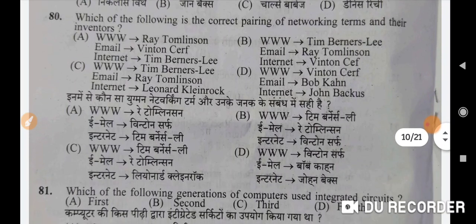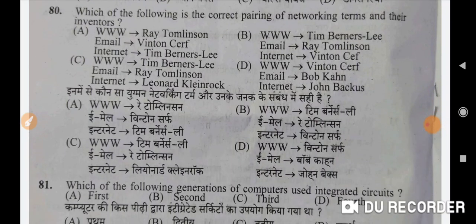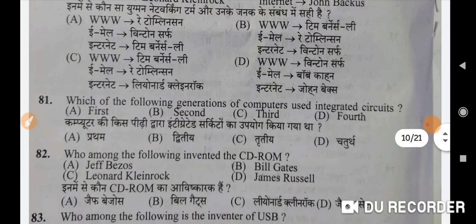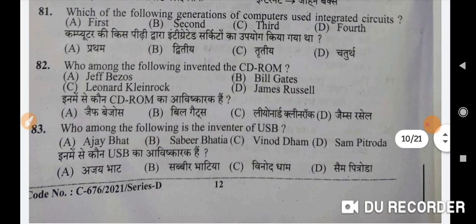Which of the following is the correct pairing of networking terms with their inventors? So here the correct option will be B. www Tim Berners-Lee, email Ray Tomlinson and internet Vint Cerf. So here B will be the correct option. Next is: which of the following generations of computer used integrated circuits? Correct option is C. Third.